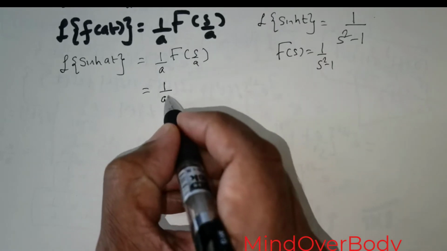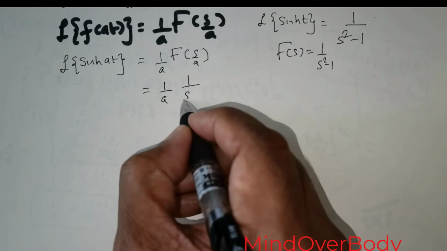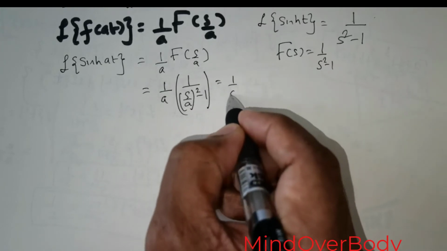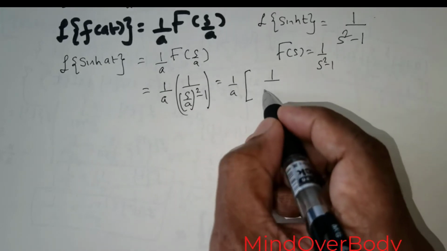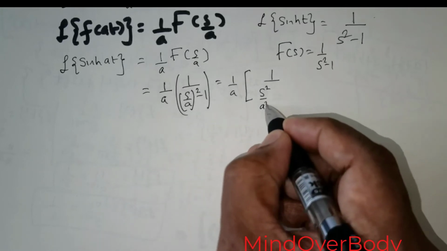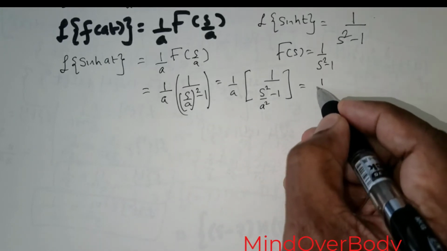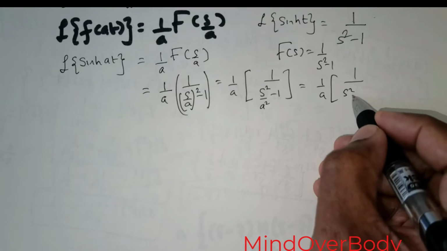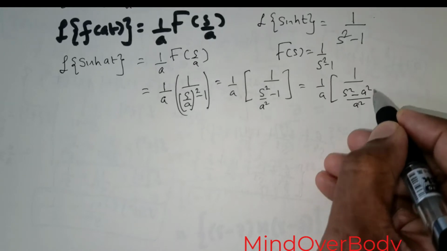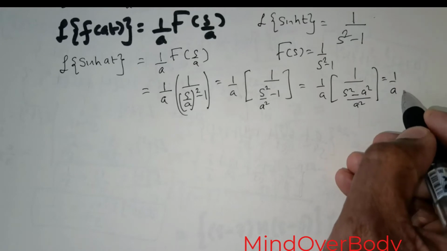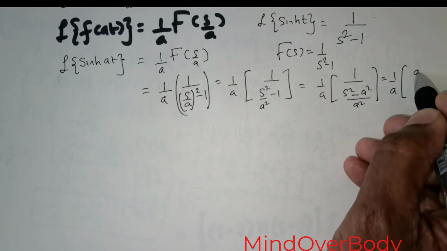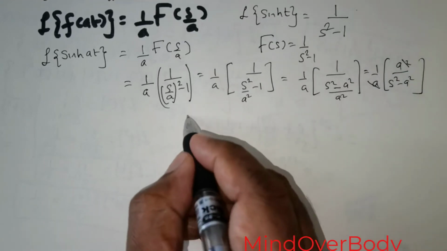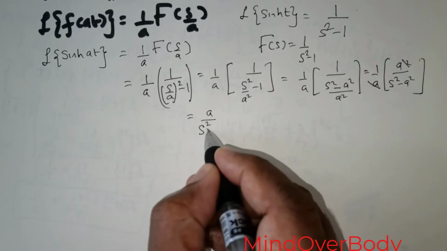So in place of s, all I need to do is substitute s over a. So this would mean I get 1 over a, times 1 over (s over a) raised to the power 2, minus 1. Now I can rewrite this as 1 over a of 1 divided by s squared over a squared minus 1, which can be rewritten as 1 over a of 1 over, taking a squared as the LCM, s squared minus a squared divided by a squared. If I were to flip this, I would get 1 over a times a squared over s squared minus a squared. So clearly a and a can be cancelled, giving me a over s squared minus a squared.